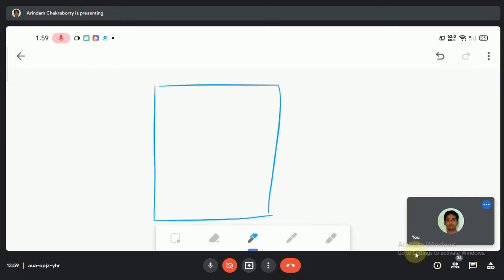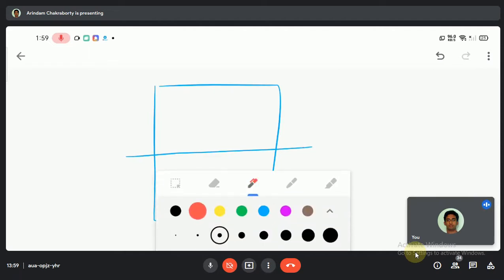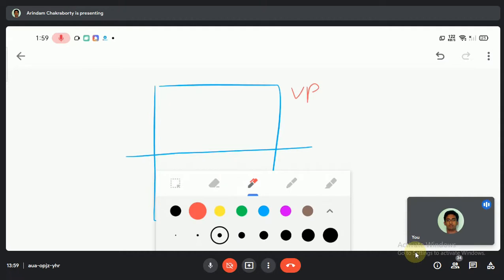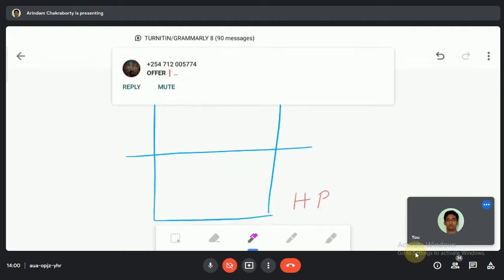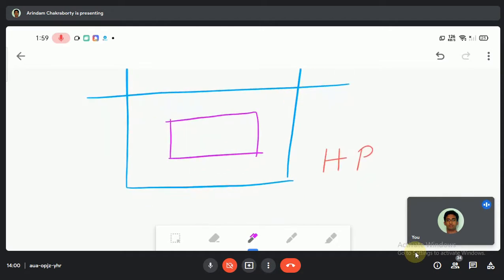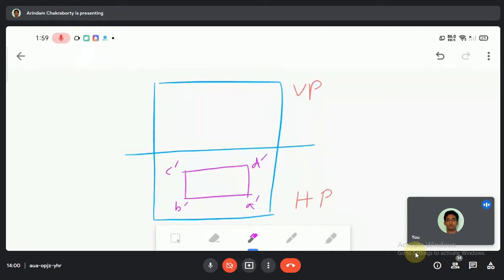Fine. So this is the region which divides themselves. So we'll write VP and we'll write HP, as we know. So what we'll do, we'll write the region. What is the region? So the region will be, what I'll write, A dash, B dash, C dash, and D dash. Fine. So again we'll be drawing the projection lines.